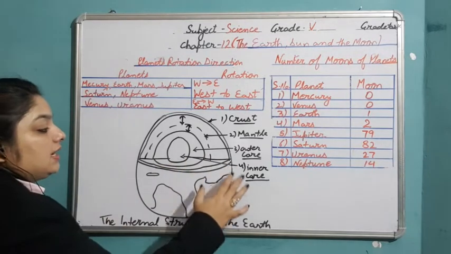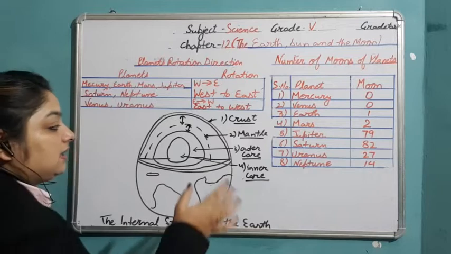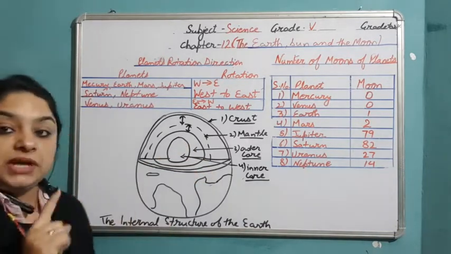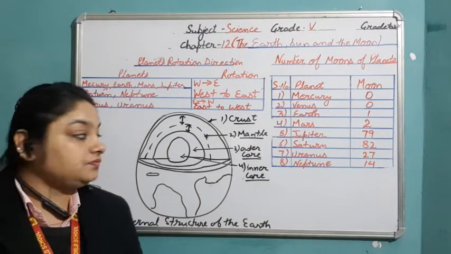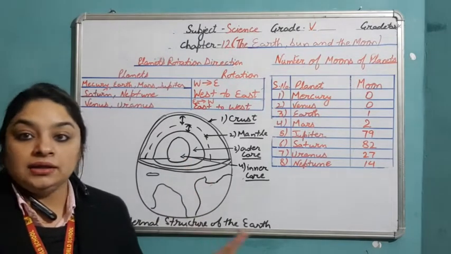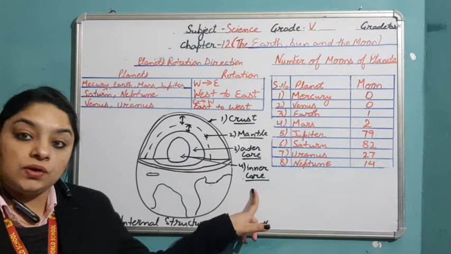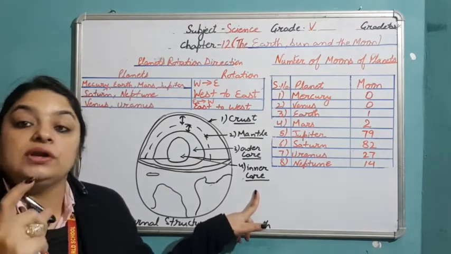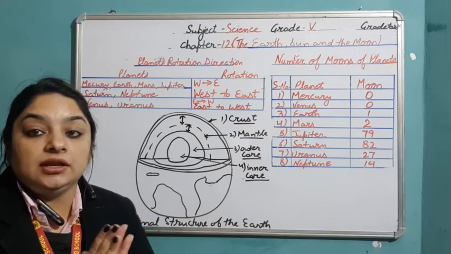After this, the third layer is the core. The core is further divided into 2 layers, that is the outer core and the inner core. The outer core is present in molten liquid state, and the core is rich in iron and nickel. And the innermost layer of the Earth is the inner core. It is present as a solid, a kind of solid sphere. It is present in solid state, and it is rich in iron.